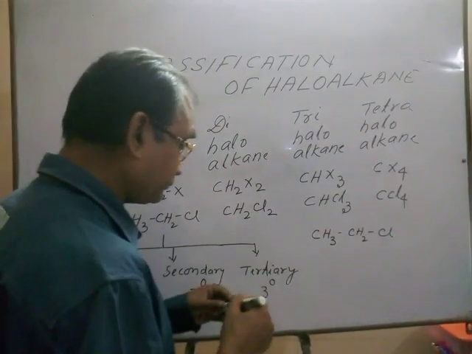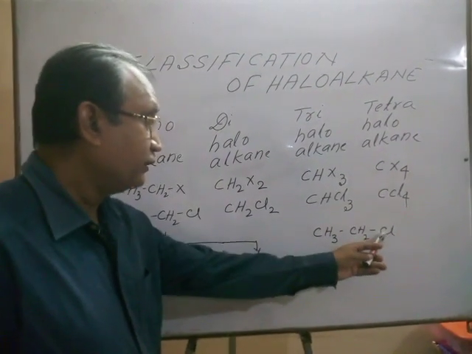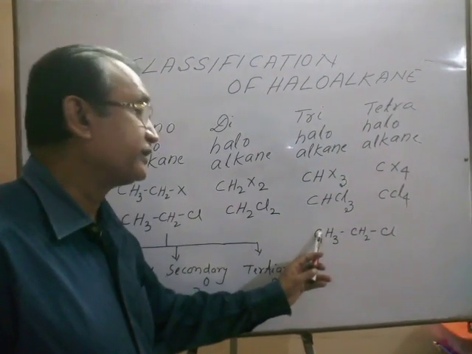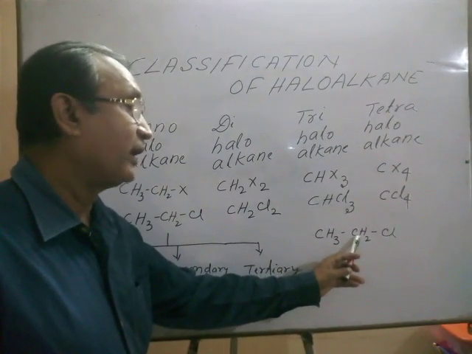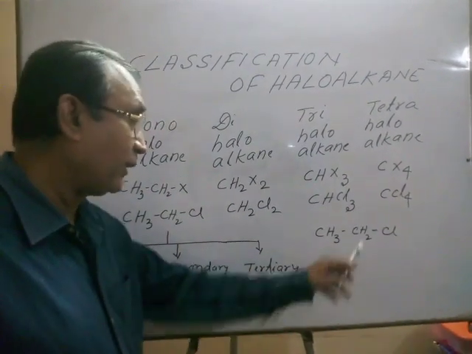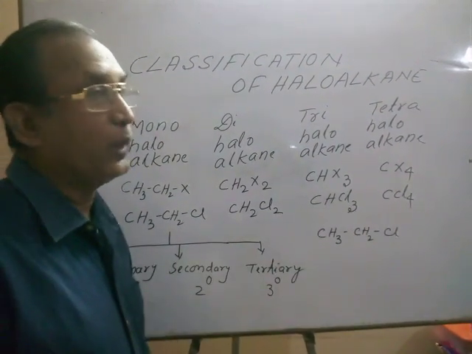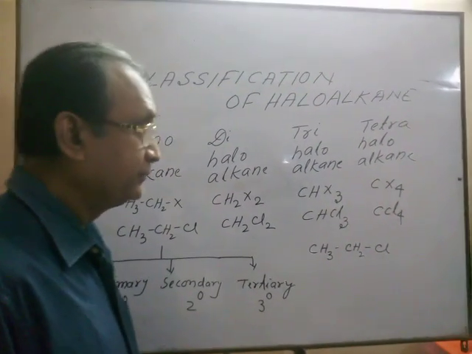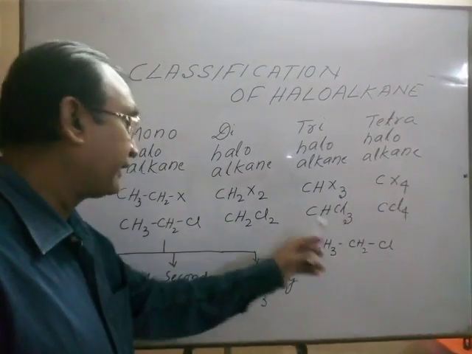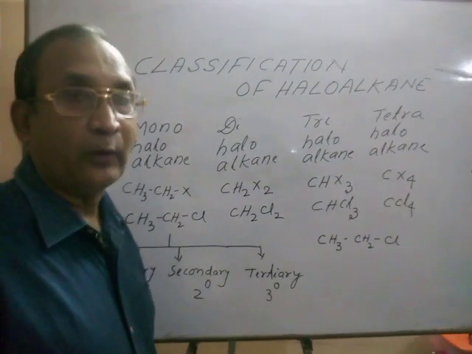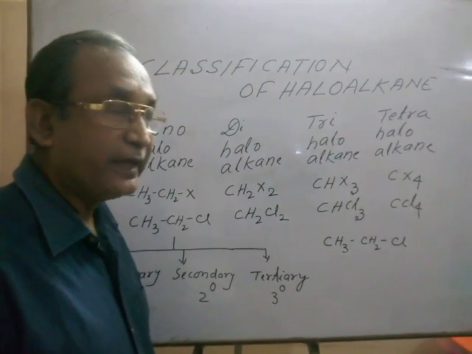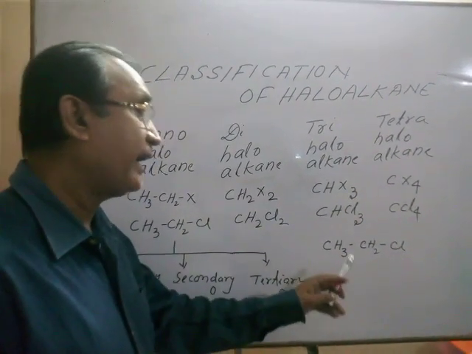Here chlorine joins with this carbon and this carbon joins with another carbon. For that, this is our primary carbon or 1 degree carbon. And this type of haloalkane is known as a primary haloalkane.